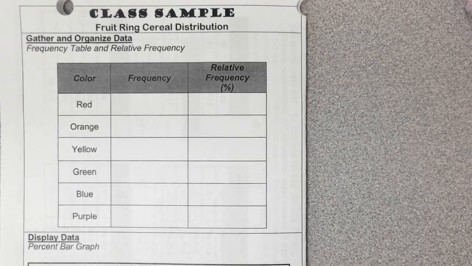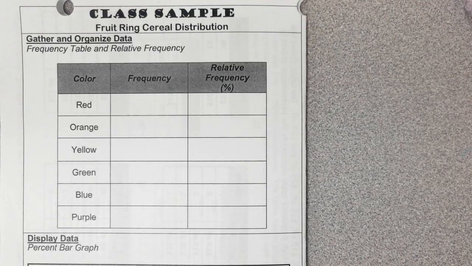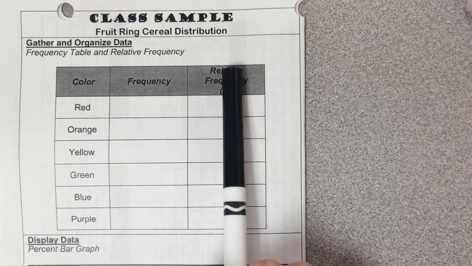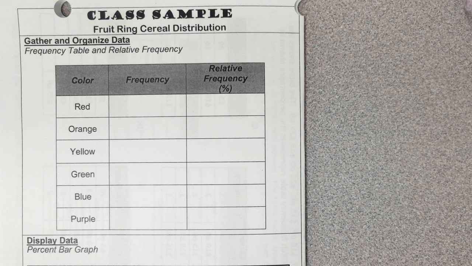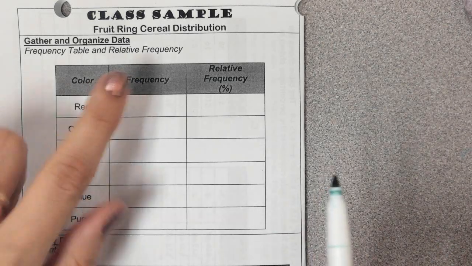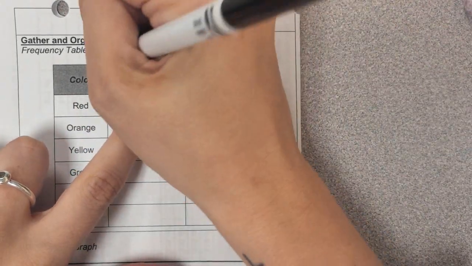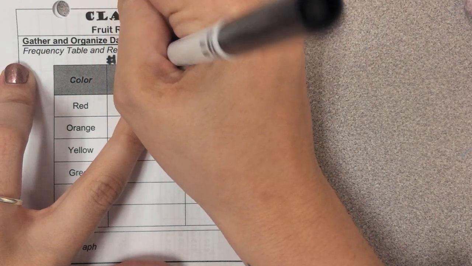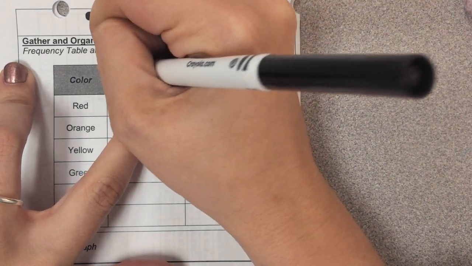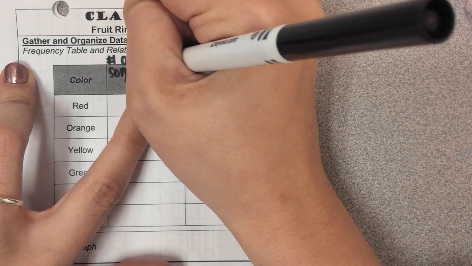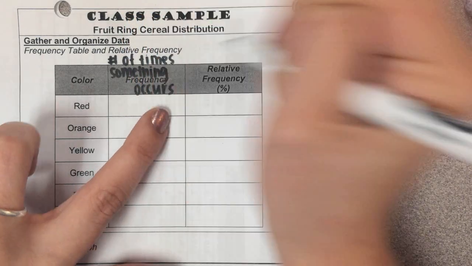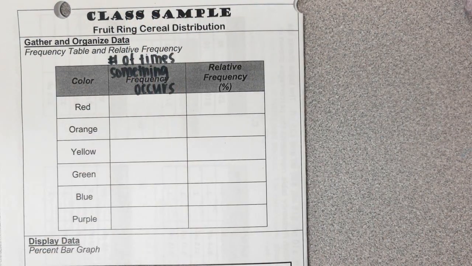Now, you'll notice when we've got our table built over there, that my table right now is broken up into three different columns. I have the color, the frequency, and the relative frequency. So let's start by talking about what does frequency mean. Frequency is the number of times something occurs. So how frequent do we see something happen? What is the frequency of something occurring?